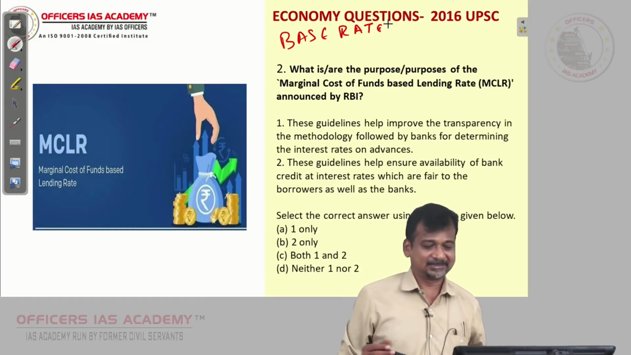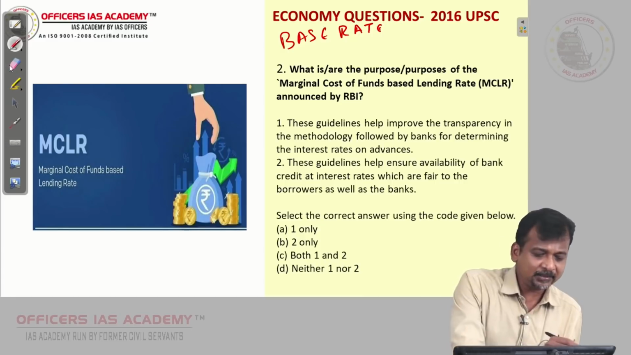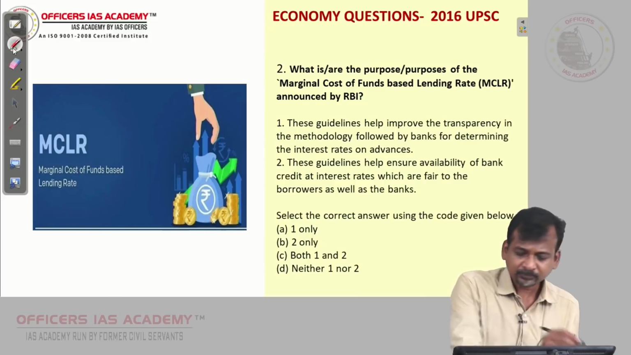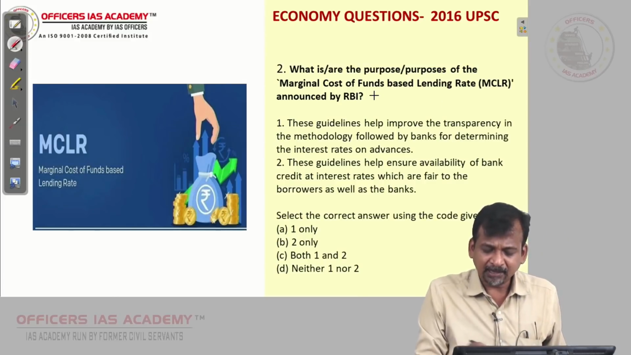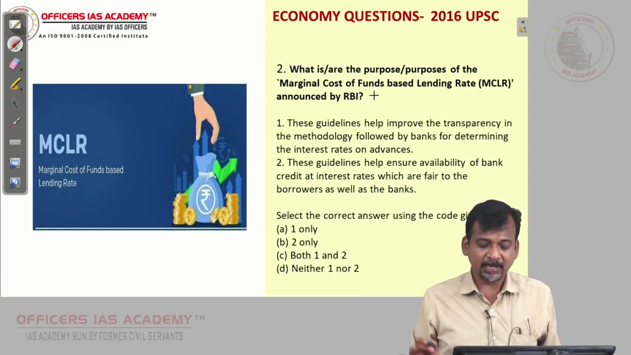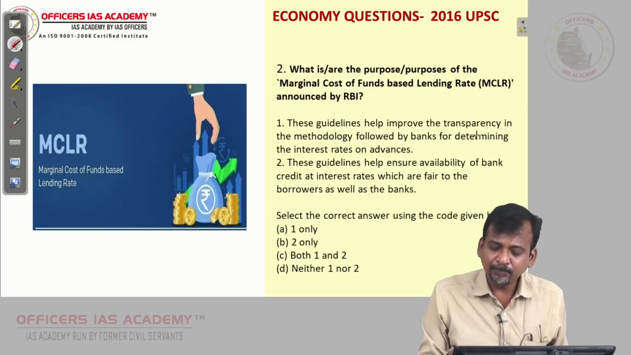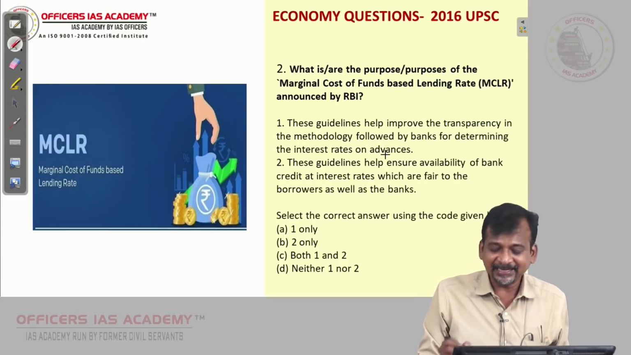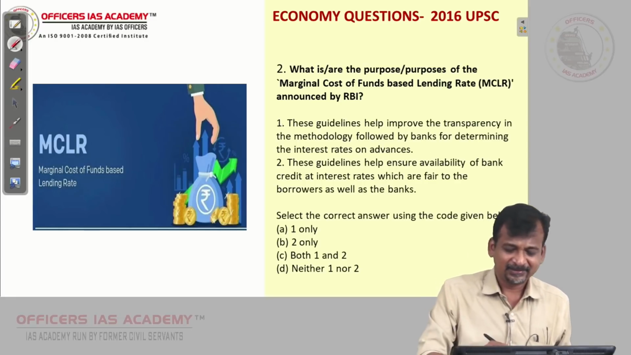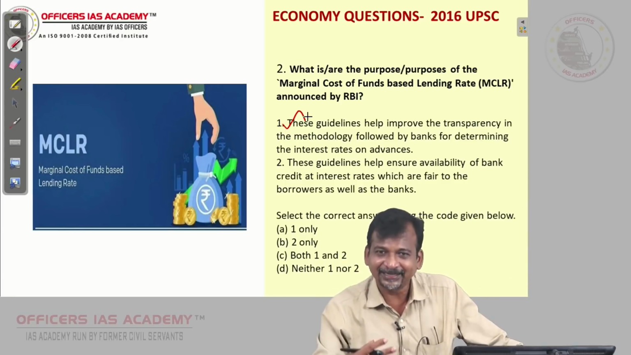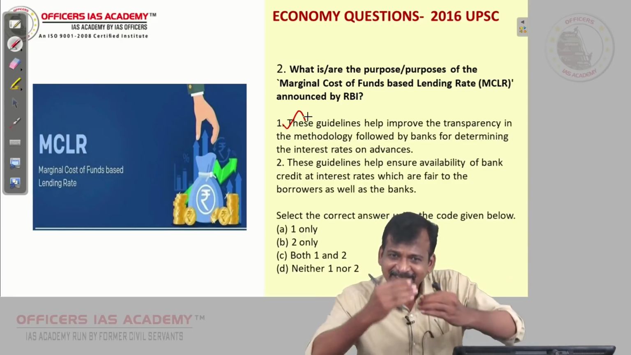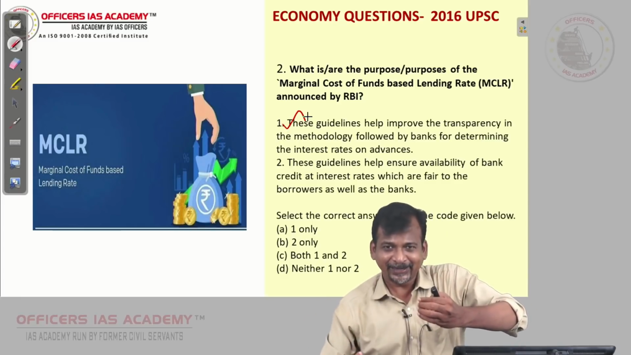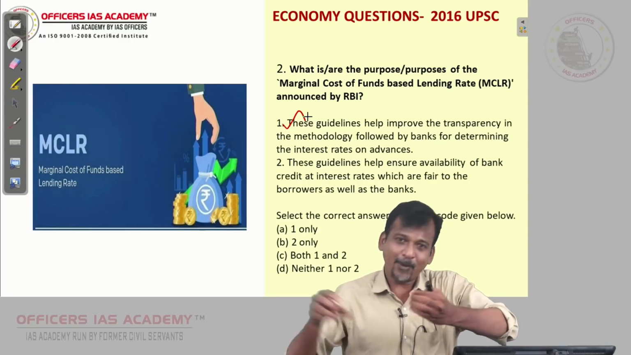So it will help the customers also, yes or no? So now let us start with the question: what are the purposes of marginal cost of fund based lending rates announced by RBI? These guidelines help improve the transparency in the methodology followed by banks for determining the interest rate on advances. Yes, base rate also brought in the transparency, and MCLR is just one advancement of base rate. What has it done? It has included in that formula the repo also, right?